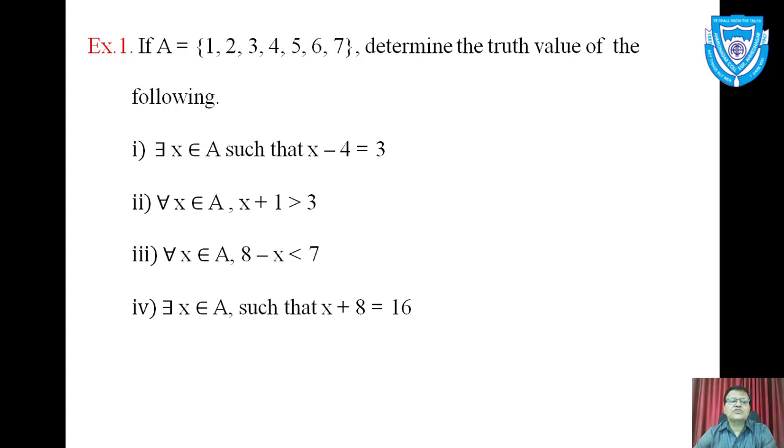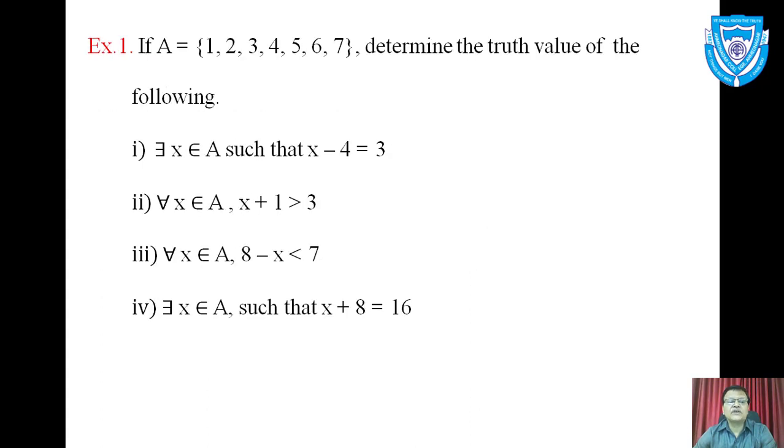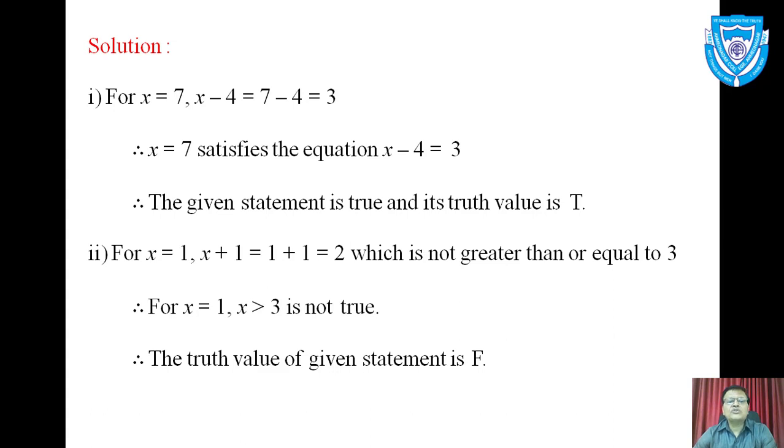First read the statement. There exists x belongs to A such that x minus 4 is equal to 3. Now in the solution we see, if we put x is equal to 7, note that 7 is in A, 7 is a member in set A, and 7 minus 4 is equal to 3. That means 7 satisfies the condition, 7 satisfies the equation, so the given statement is true. Why? Because there exists at least one member in the set which satisfies the condition,